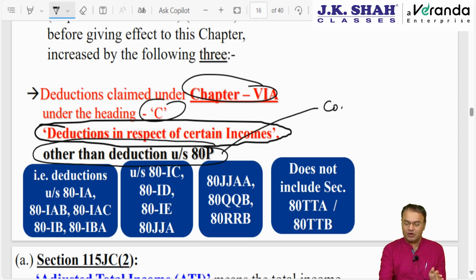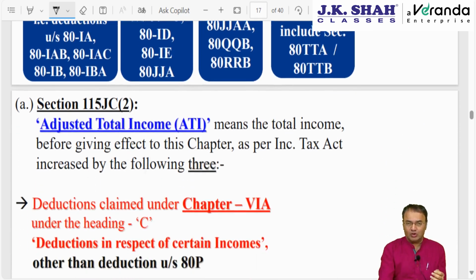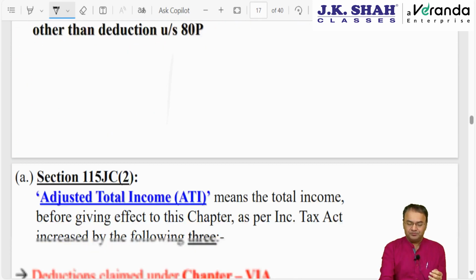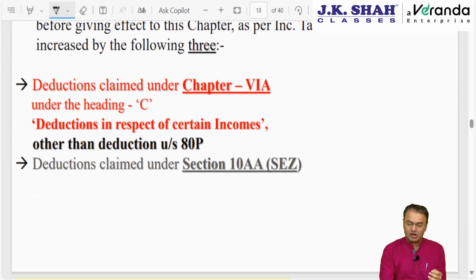80P is exclusively for cooperative societies. 6 types of incomes of cooperative societies are eligible for deduction. 80P deduction already claimed is not to be added back. Let it be intact. Only these 12 are to be added back. The next one is deduction under 10AA.